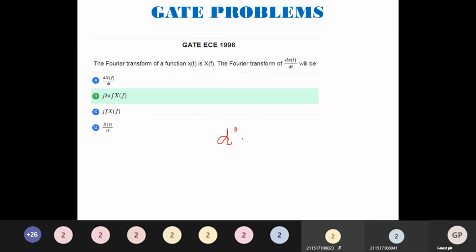In general, I have written the nth order derivative, d power n by dt power n of x of t, which is given by x of j omega. For x of t, it is x of j omega, and for d power n by dt power n, it is going to be j omega whole power n.